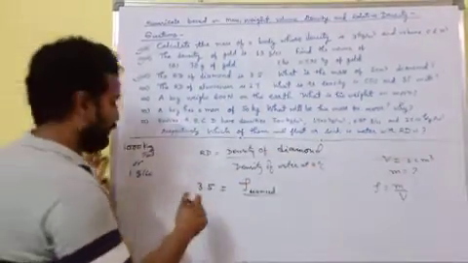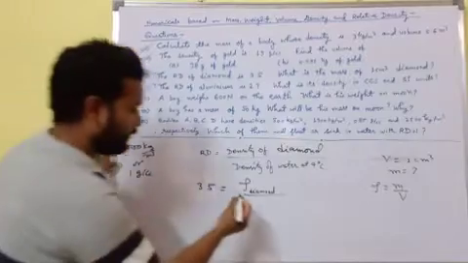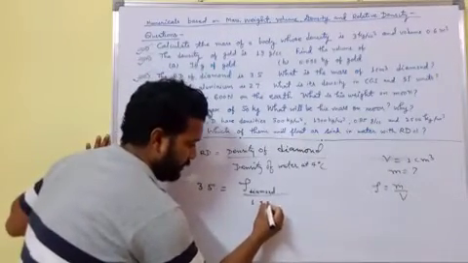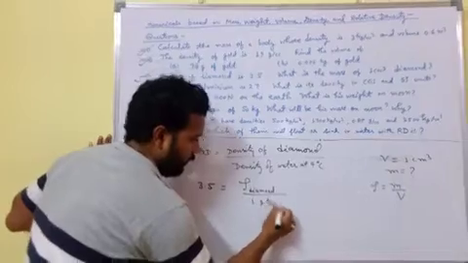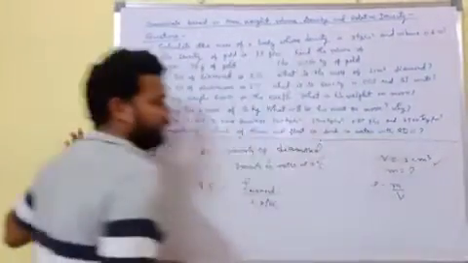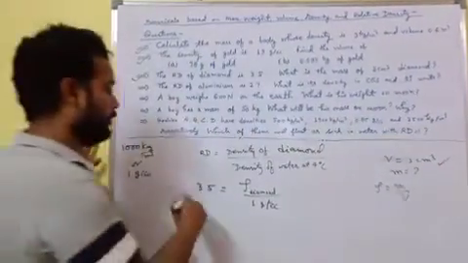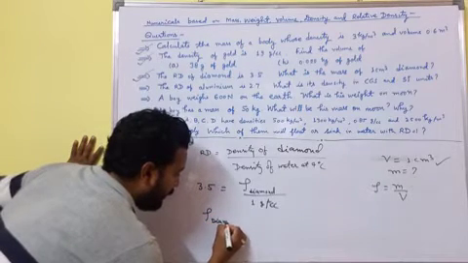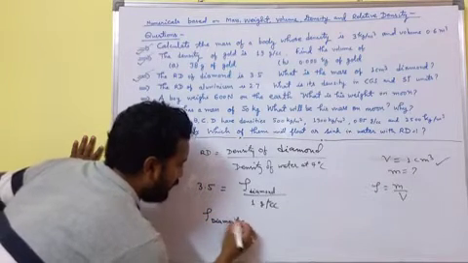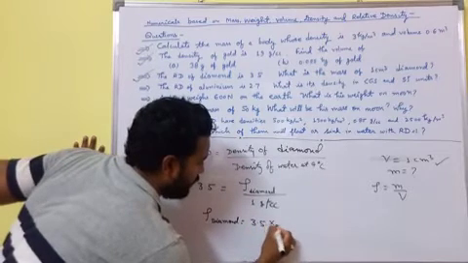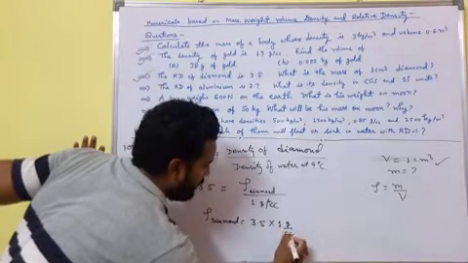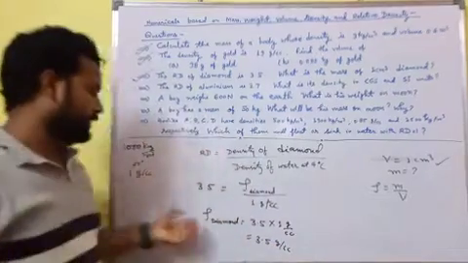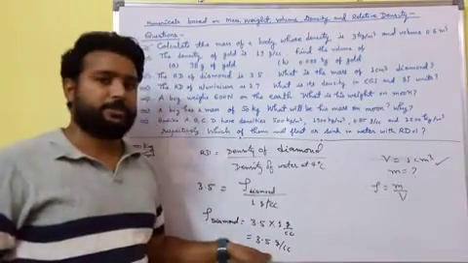Suppose we take the CGS system, because in the next part volume is given in the CGS system. So the density of diamond equals 3.5 into 1 gram per cubic centimeter, that is 3.5 gram per cc. This is the density of diamond in the CGS system.